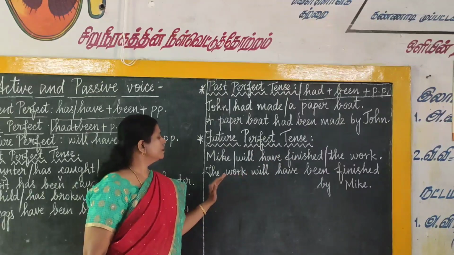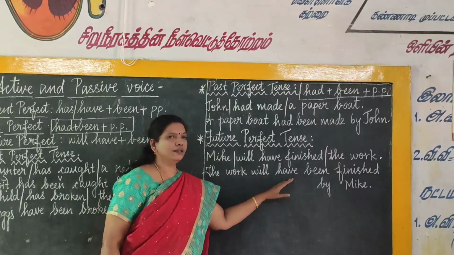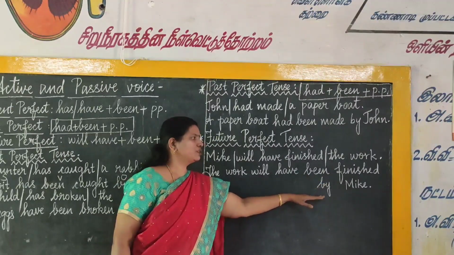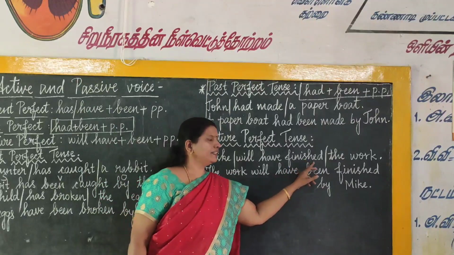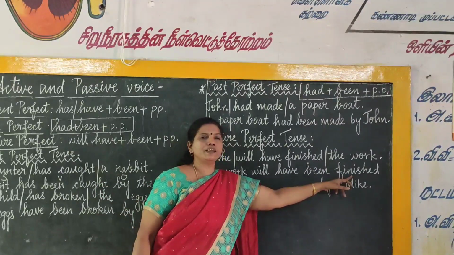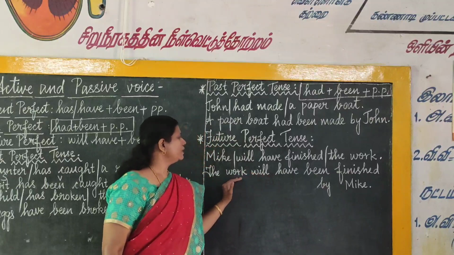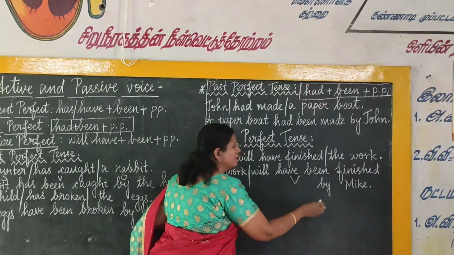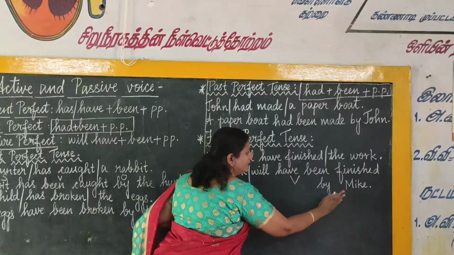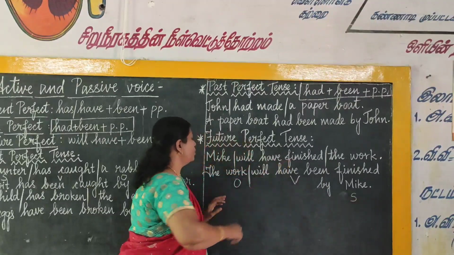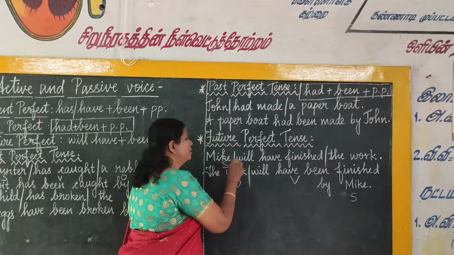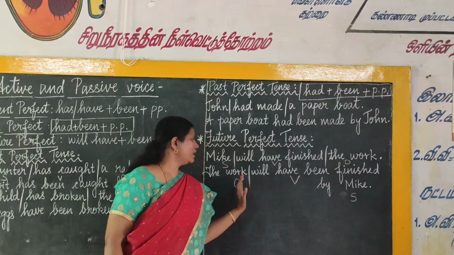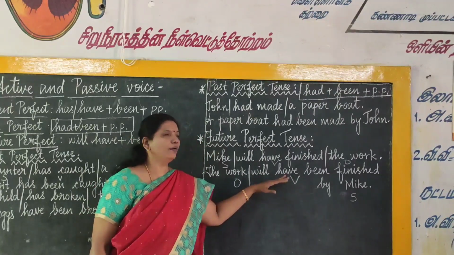So OVS, the work will have, then you have to add one been, will have been finished by Mike. Finished is already the V3 form, so the V3 form we have used in the passive form too. So the work will have been finished by Mike. So SVO has been changed into OVS, right. So the work will have been finished by Mike.